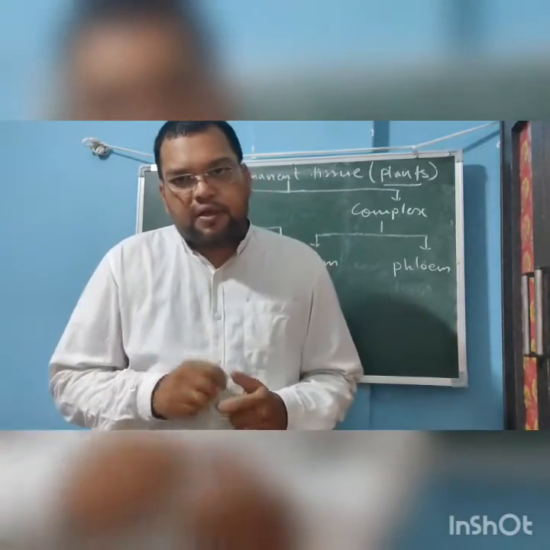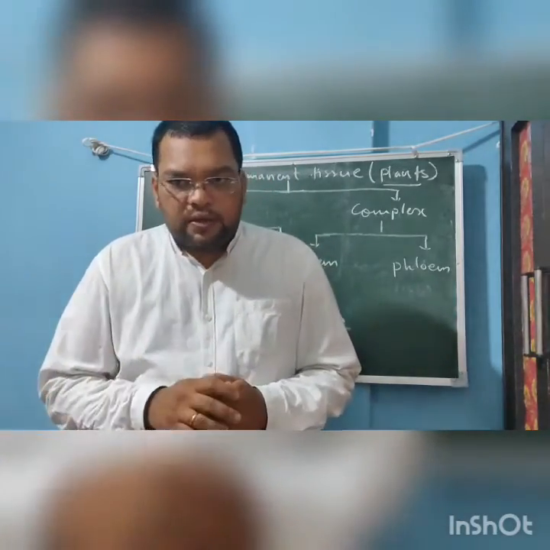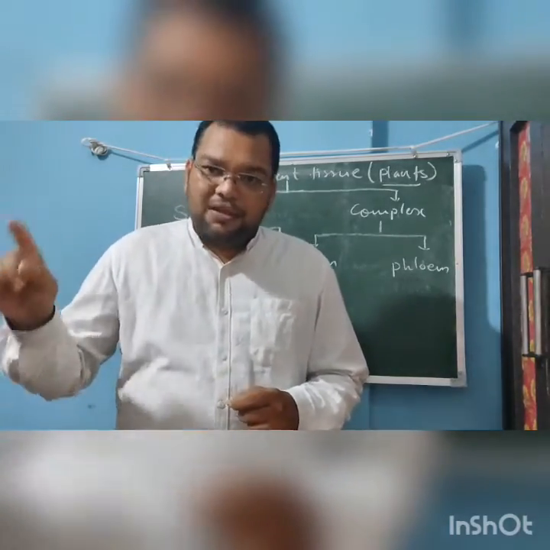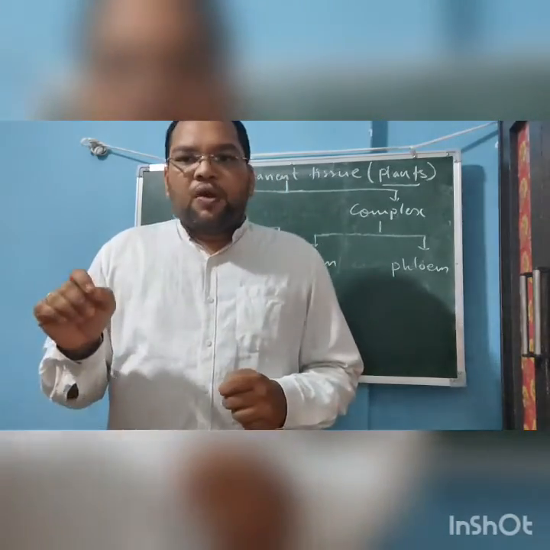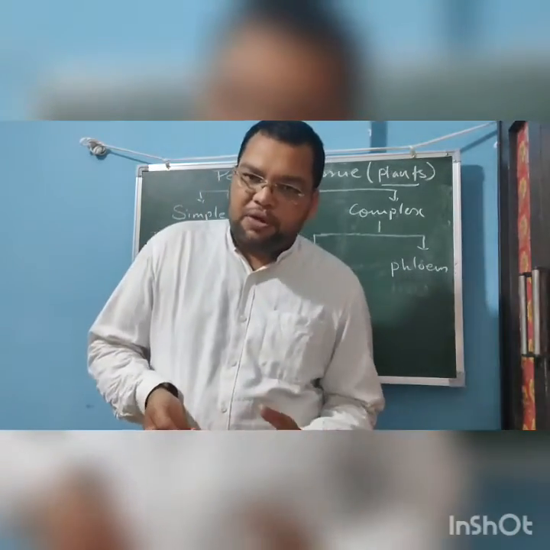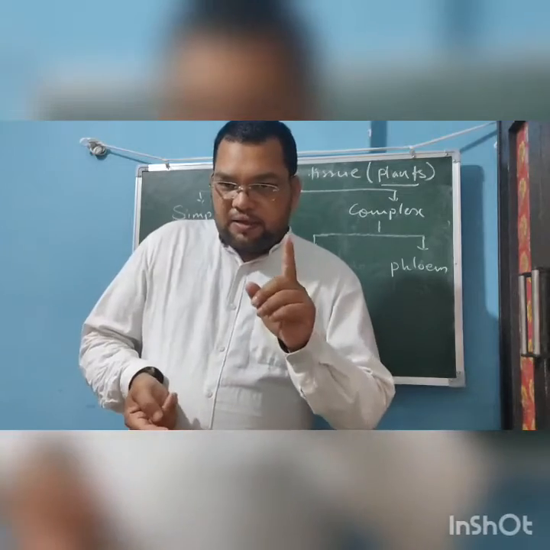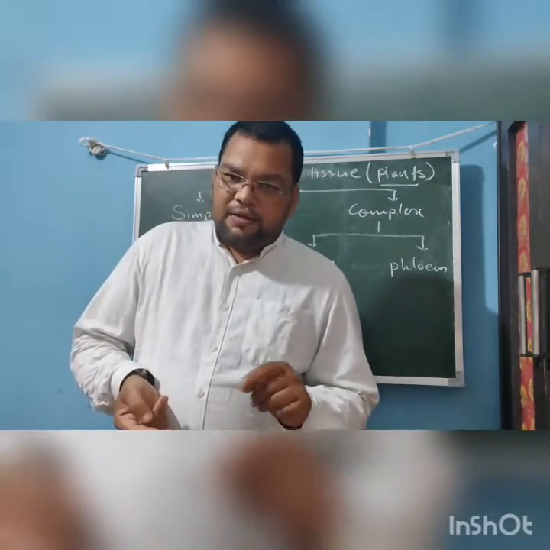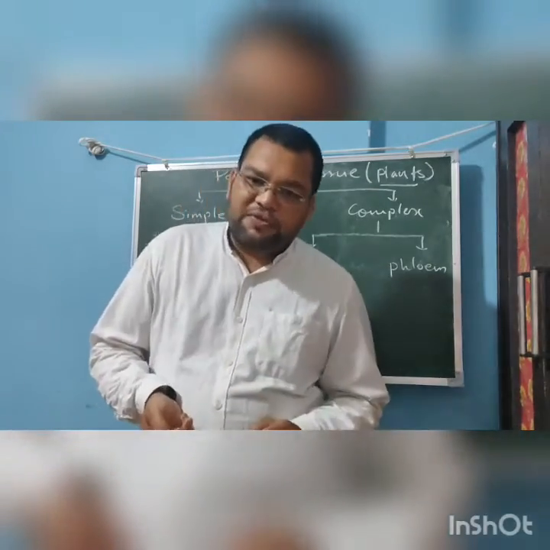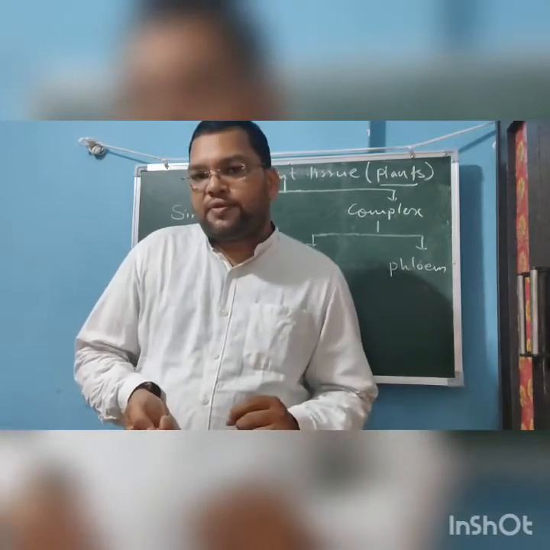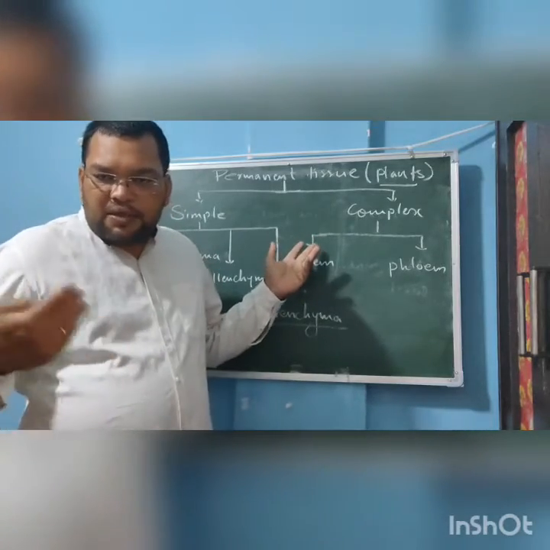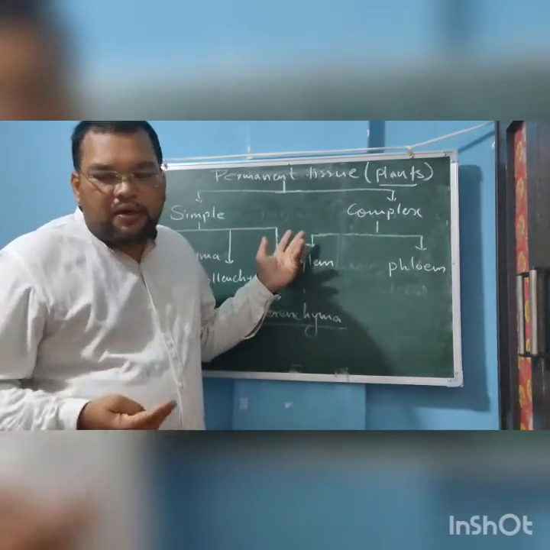So differentiated tissues or cells are those which lost the capability of division and start functioning specifically. The size is specific and shape is specific, and that is known as differentiation. So all the permanent tissues are differentiated tissues. They start doing function specifically.